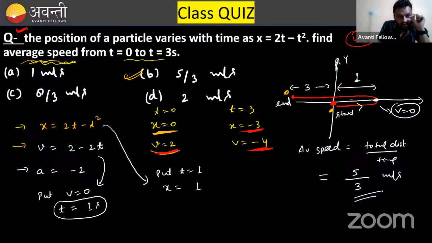Now focus, if they are asking for average speed, then you should consider the acceleration. First of all, just check whether the particle is making a U-turn. If acceleration is negative and initial velocity is positive, like you can see here, that means the particle has some chance to take a U-turn. I'm not sure, but it has some chances. In that situation, things get difficult. So are you able to understand this question? This is a very popular, very important question. This is the actual path of the particle.